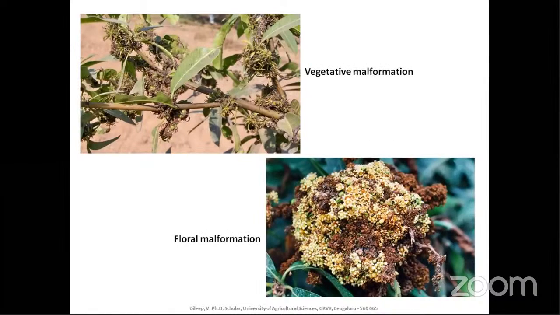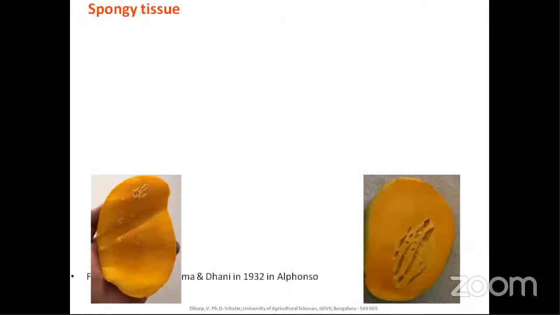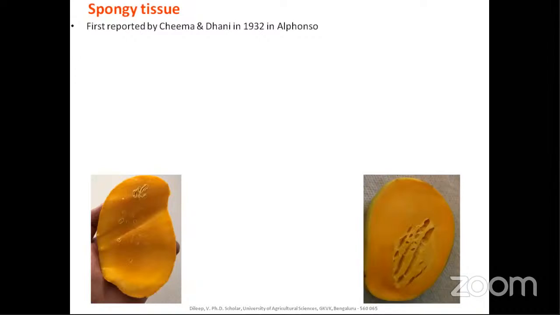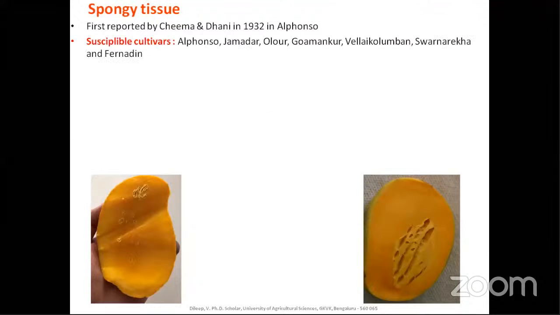So this is the one which is vegetatively malformed shoot, and this is the one which has got the floral malformation. And one of the very important disorders is spongy tissue. As I said in the first slide, it was reported by Chima and Dani in 1932. It is in the Alphonso variety, and the Alphonso fruits are mainly susceptible. Along with Alphonso, some of the susceptible varieties are Jamadar, Olur, Gomankur, Velekulaman, Swarnareka, and also Fernandez.